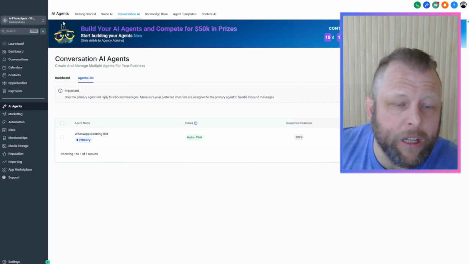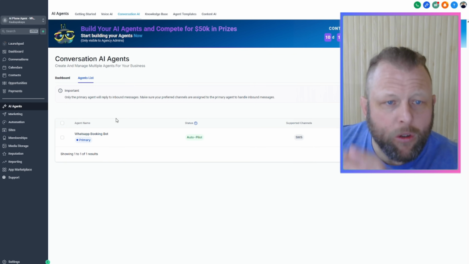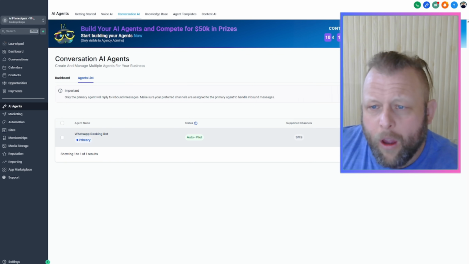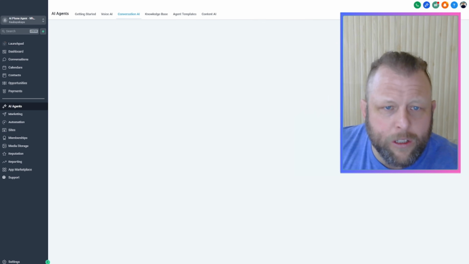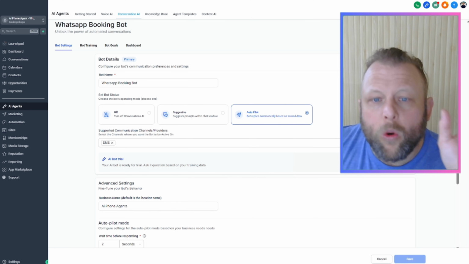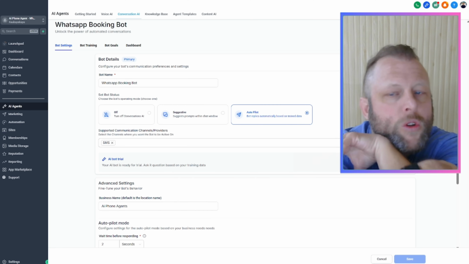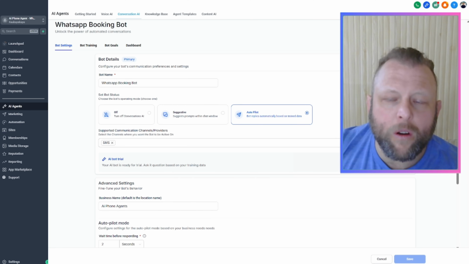There's lots of ways to connect them together. But back to AI agents. This is a very cool little AI agent. It's got some very specific instructions in here. It's all about prompting. Prompting is super important.